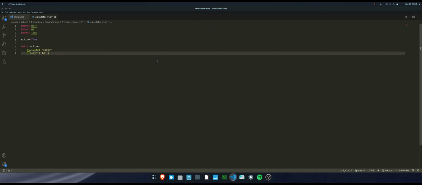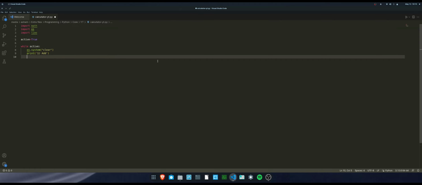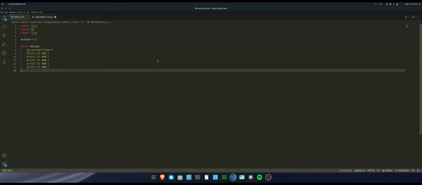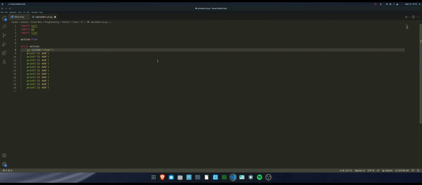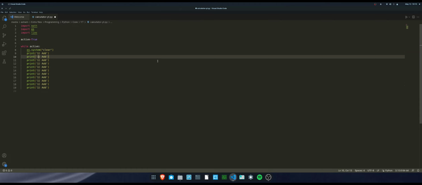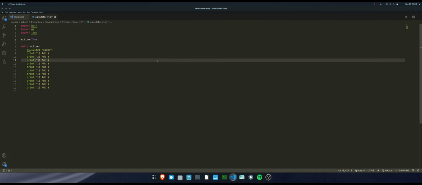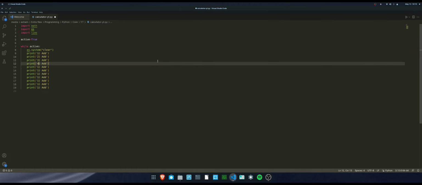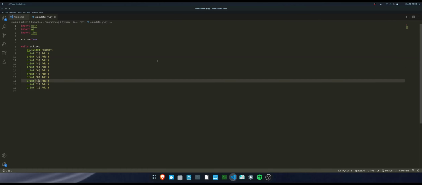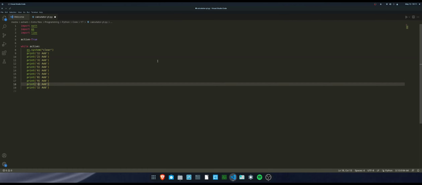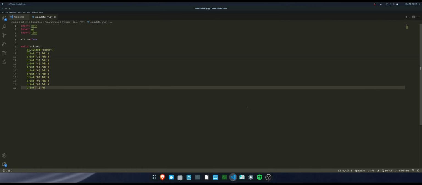I'm just going to copy this line and paste it again and again, 9 times. Yeah, I guess that's 9. Once I pasted it, all we need to do is change this to 2, 3, 4, 5, 6, 7, 8, 9, and finally 0. Let's remove the last line, because it's not needed.